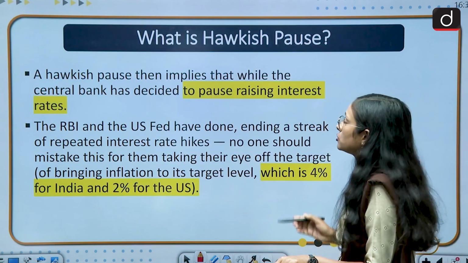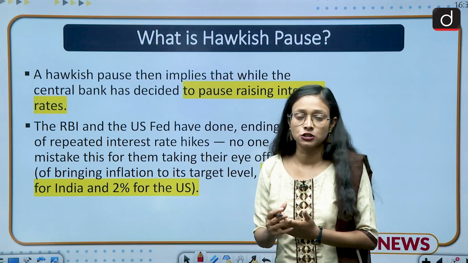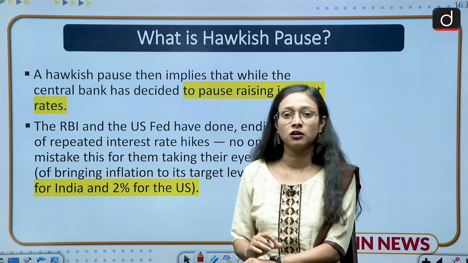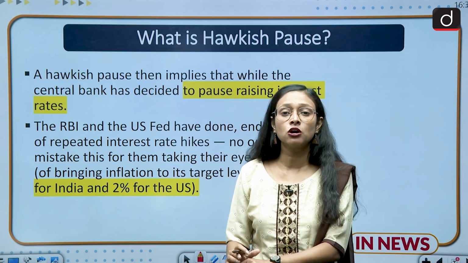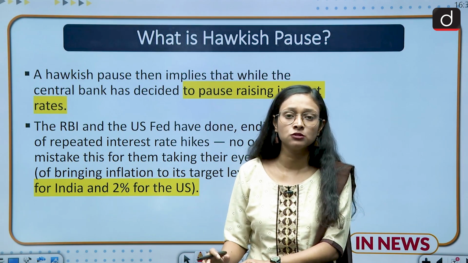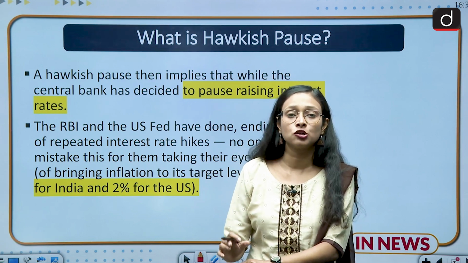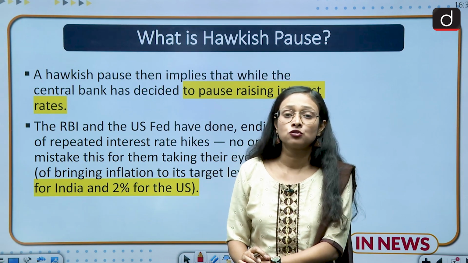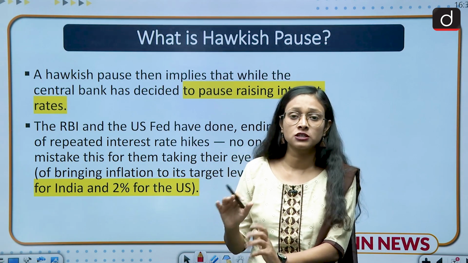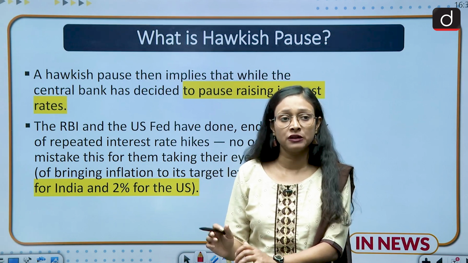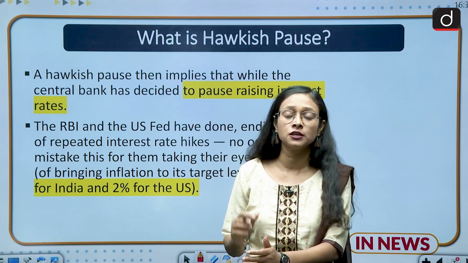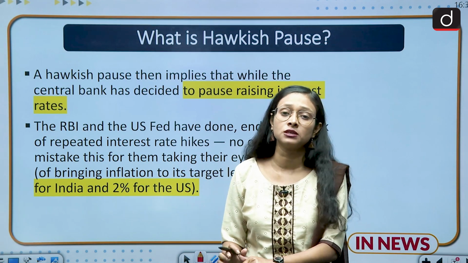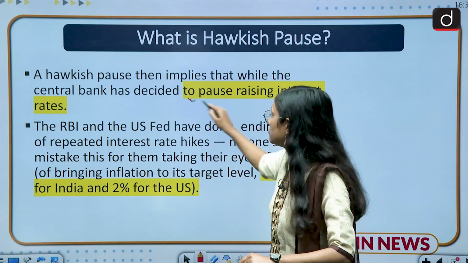What is hawkish pause? Here we will discuss what is hawkish pause. Hawkish is a situation in which a central bank has a very low threshold and could not tolerate much variation in the economy. So it decides that there will be a pause in the economy and they will not raise the interest rate or repo rate. When the hawkish approach is applied, any central bank just like RBI and the US Federal Reserve decides to take a pause in the current ongoing economic scenario. This is the situation when they decide.